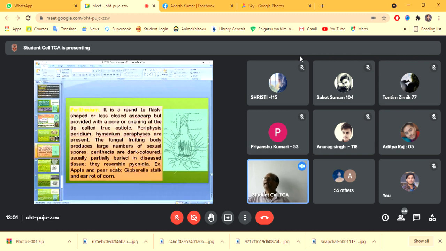Then perithecium, and it is the sexual fruiting body, a sexual resting stage with spores. It is round or flask shaped and closed, with ascospores, but it is provided with pores. Here you can see the pores, which we call ostiole, as in the examples of apple and pear scab, then Gibberella stalk and ear rot of corn.